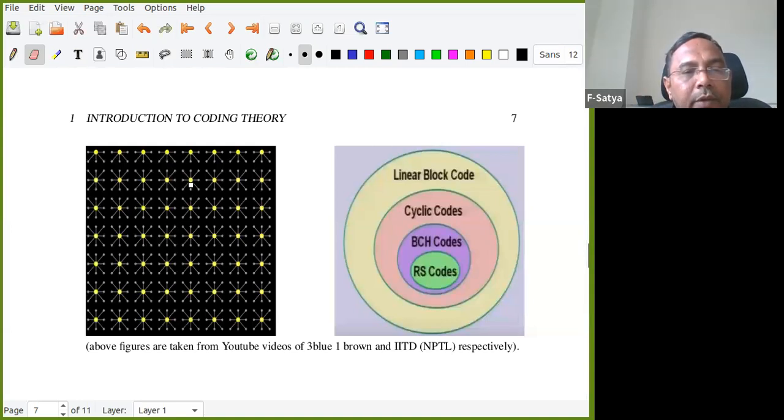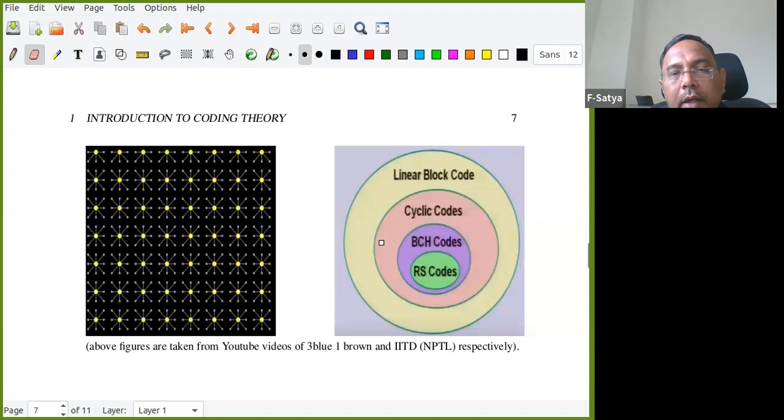These are the code words, and the center ones are not code words. Now if an error happens, there is a ball around each code word. If the received word falls within that distance, I will correct it to the nearest code word, like that.